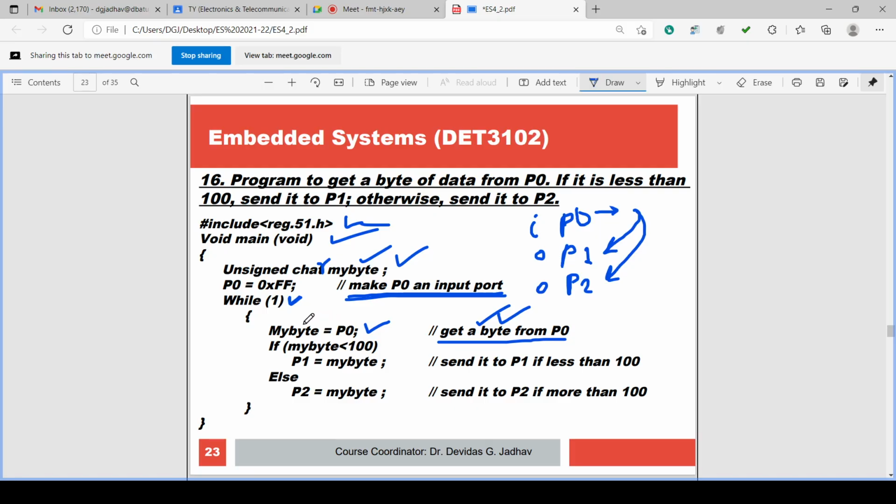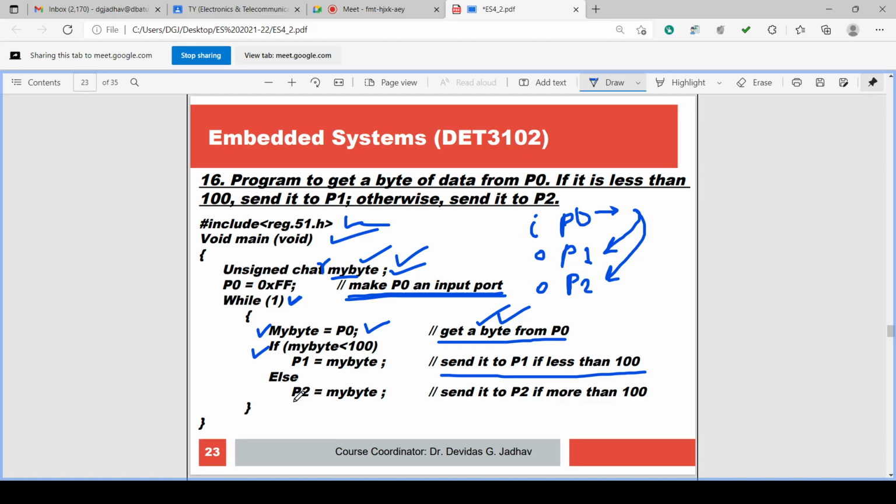My byte is a variable which is defined here, isn't it? So this is my byte equal to P0. If my byte is less than 100, this is one condition. P1 equal to my byte. Then send to P1. P1 is output port. Send it to P1 if less than 100.